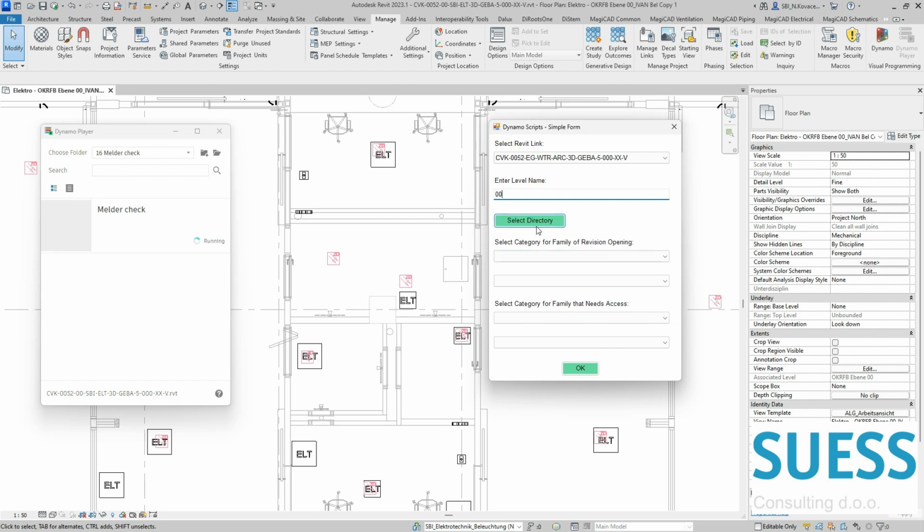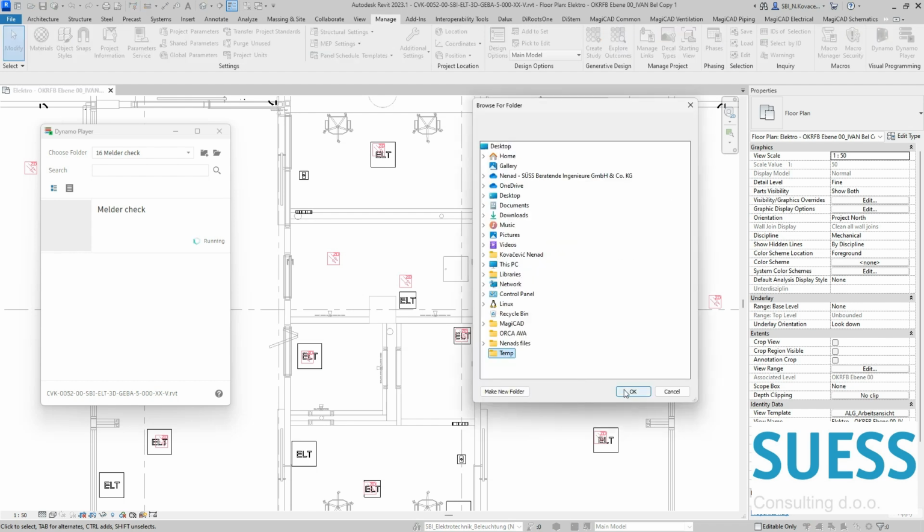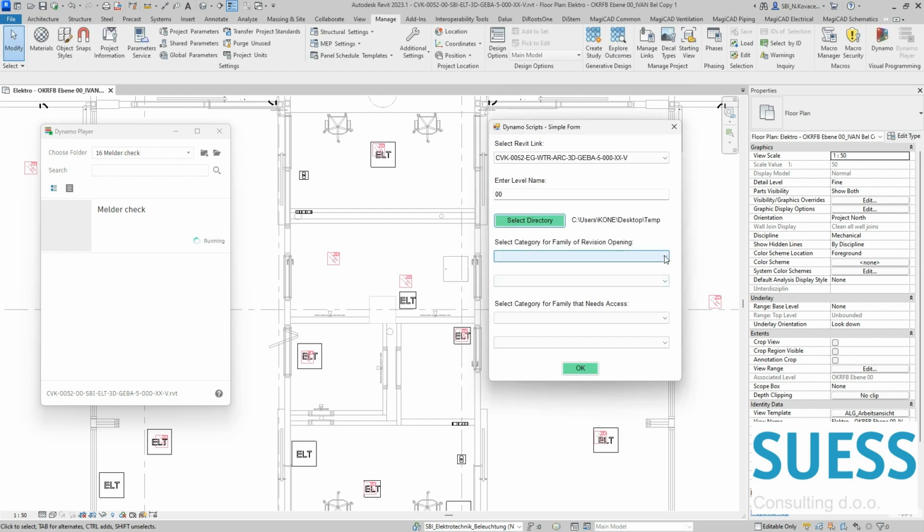I need to select a folder where I want to store the Excel report. And now I need to choose which family is used for revision opening, and for which family we want to check access.